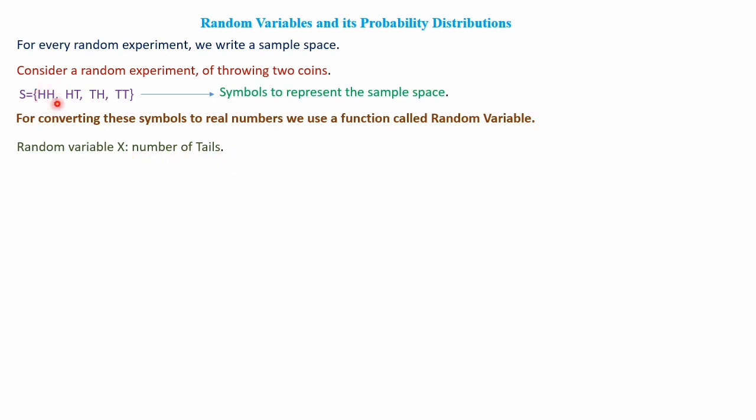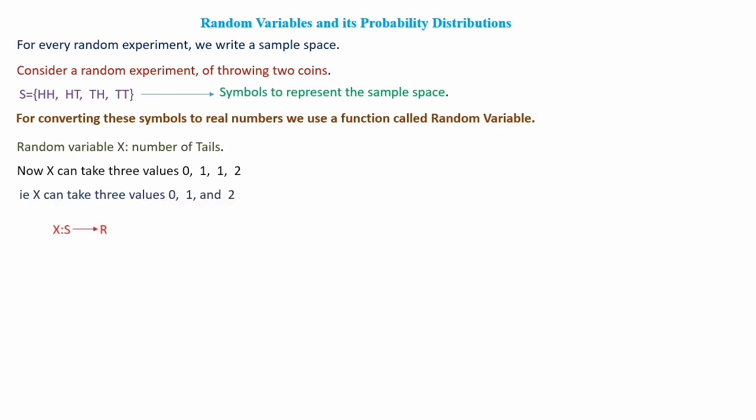When you check here in the first outcome HH, there is no tail, means x can take the value 0 here. And HT, here there is only one tail, so x can take the value 1. TH, here also one tail, so x can take the value 1. TT, here 2 tails, so x can take the value 2. So x can take the values 0, 1, 1 and 2. If you arrange it, here 2 ones are there, so just make it 1. 0, 1 and 2. X can take these 3 values.